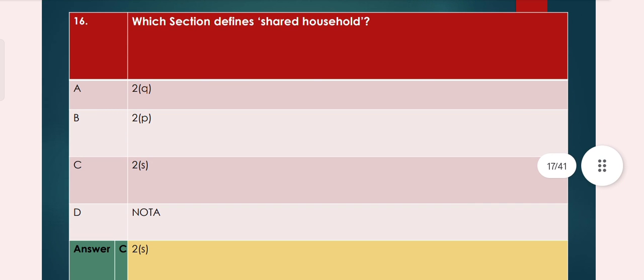Question number 16, which section defines shared household? Which section defines shared household?